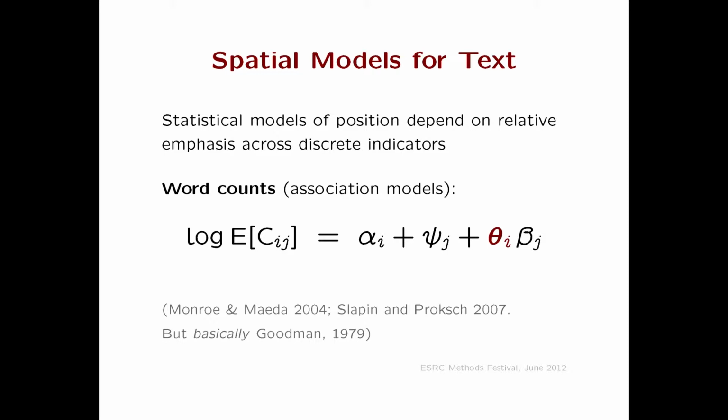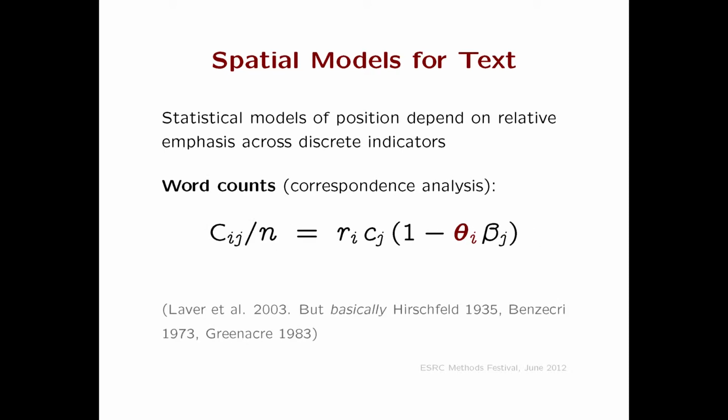There's the basic story. These models are sufficiently useful that they're persistently reinvented. You can see a couple of versions down there, going all the way back to 1979. We could equally have done the whole thing in French and worked with correspondence analysis, which is a very similar model. Again, we're interested in this ideal point position being taken on the basis of the words. There's a slightly different least squares version of the first model. Again, persistently reinvented because it's very useful. What we're interested in here is, do we get good estimates of political position, the red part there, when we fit these models?